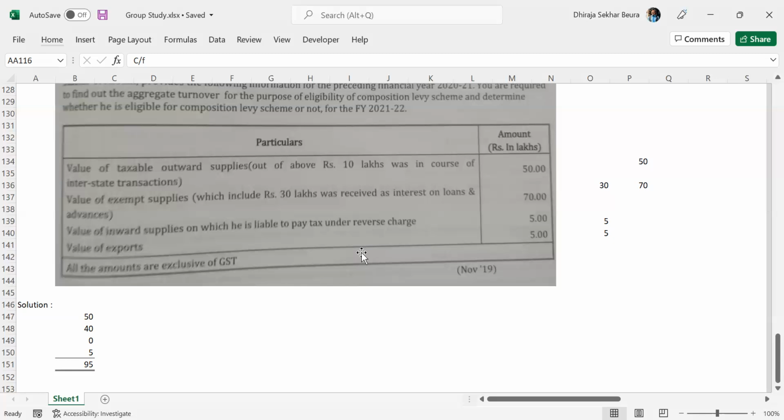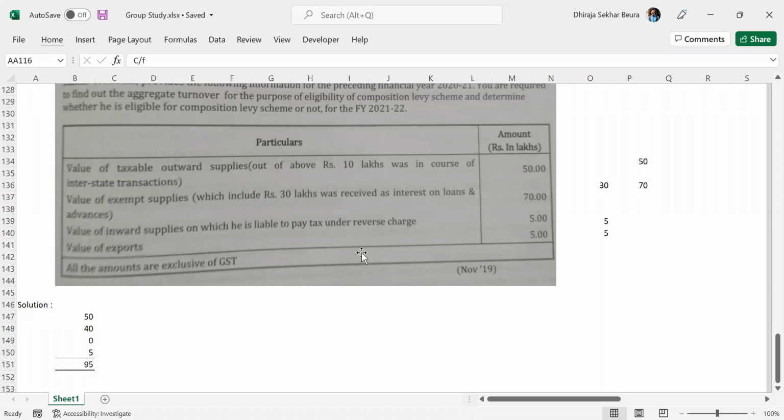Correct. So going forward, value of exports is 5 lakhs, which will be included. Somebody might get confused here, so let me clarify. Exports is actually not taxable under GST. If export is provided as 5 lakhs and the question asks us to calculate GST payable, it will be nil. No GST payable on exports.